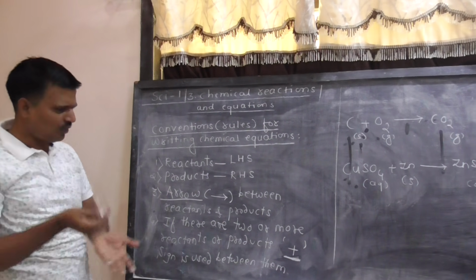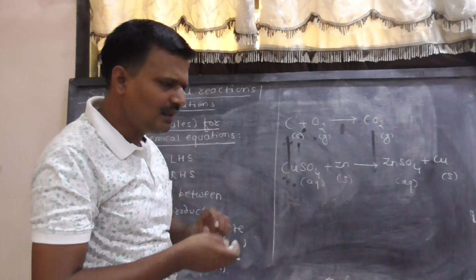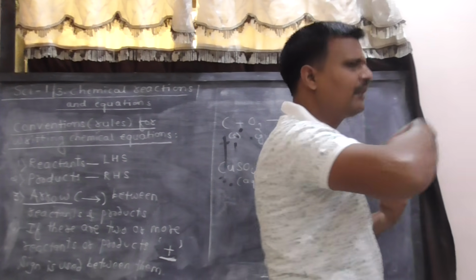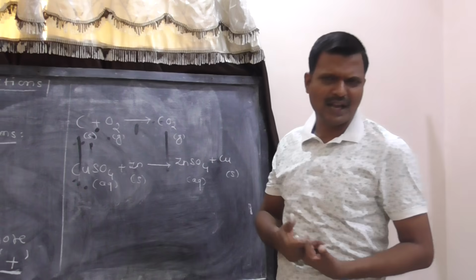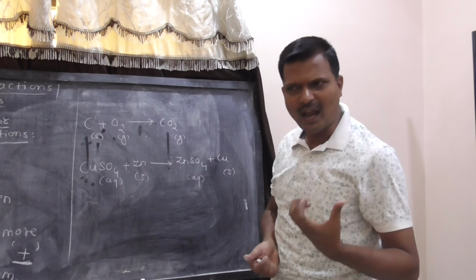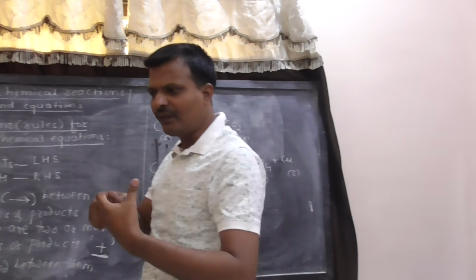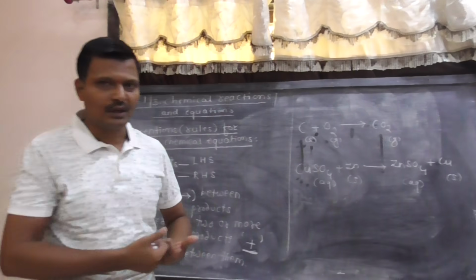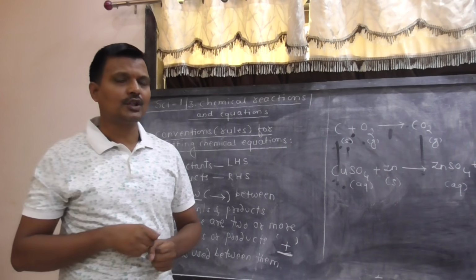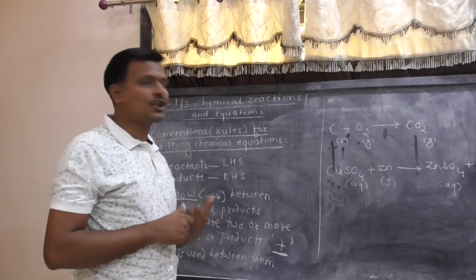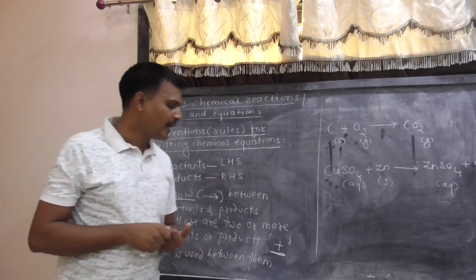Now convention number 6. There are so many reactions. In some reactions, heat is given out. In some reactions, heat is absorbed. Such a particular situation we should mention during chemical reaction.